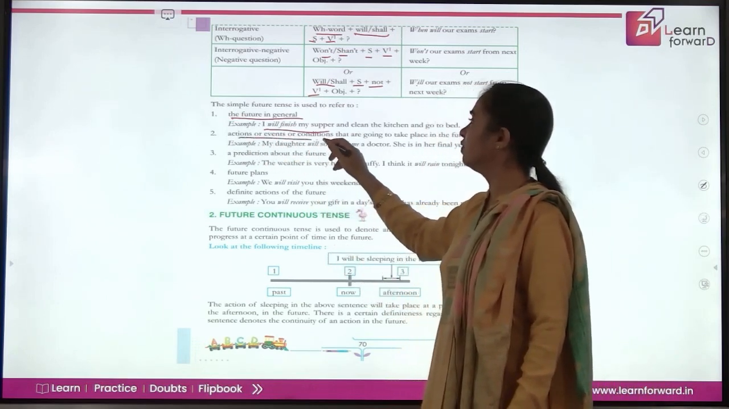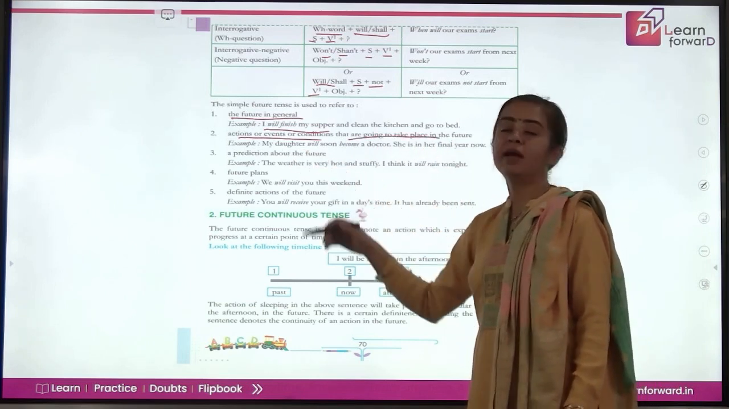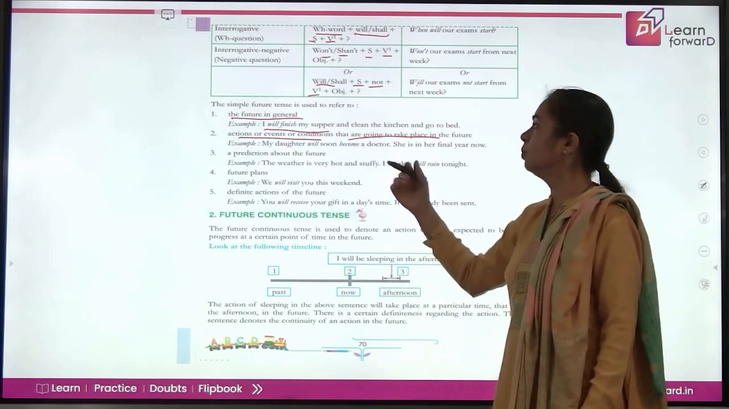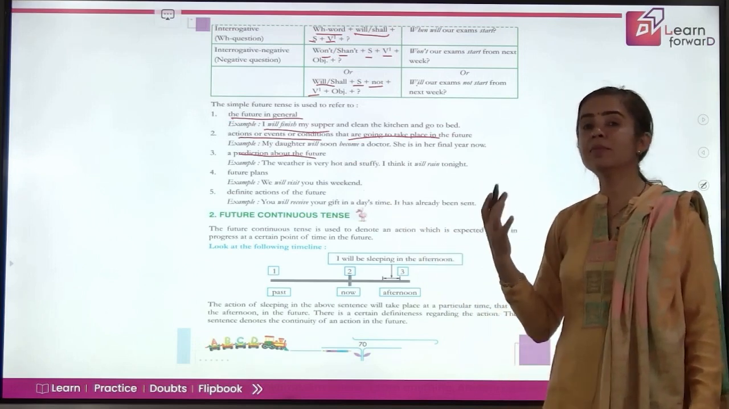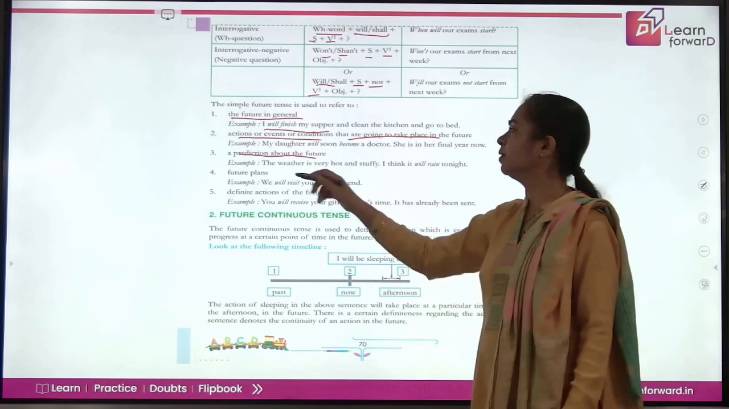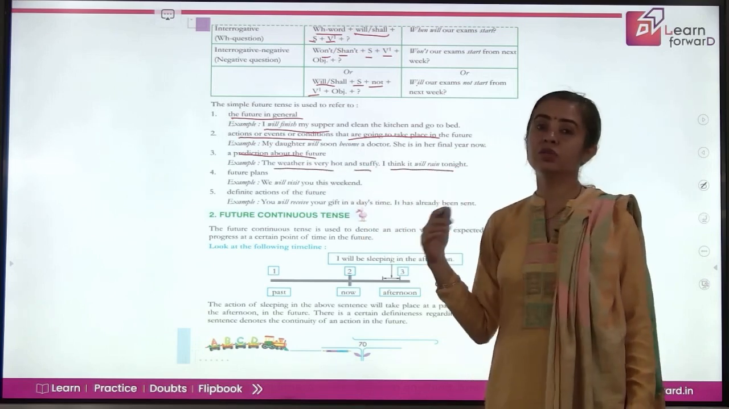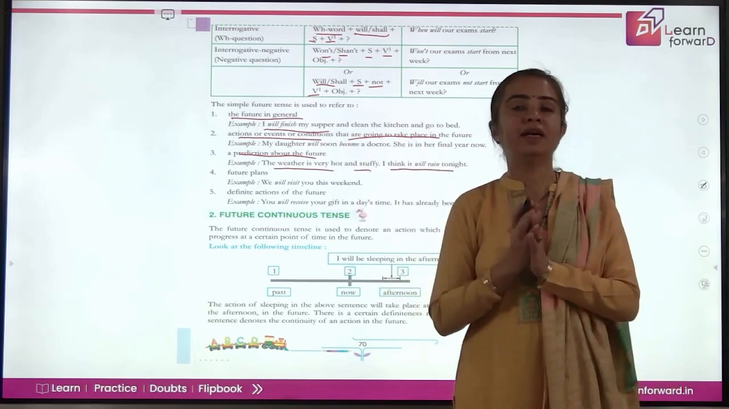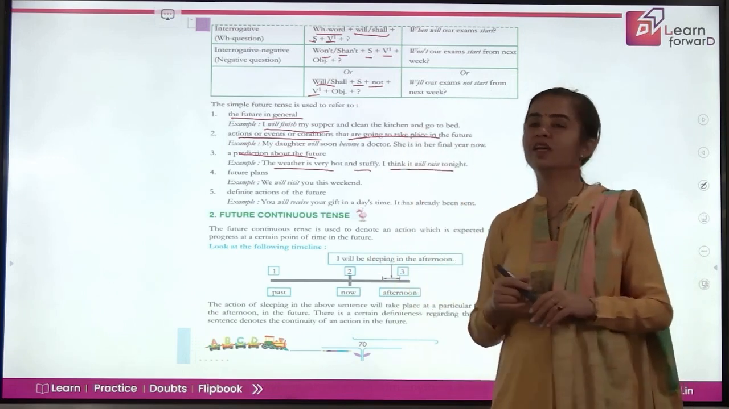Next is actions or events or conditions that are going to take place in future, like my daughter will soon become a doctor. That means she is pursuing medicine and she'll soon become a doctor. For a prediction about the future, when you are making some inferences, some predictions about future, like if you are talking about weather, the weather is very hot and stuffy, so you think it will rain tonight. So you are talking of some action which will take place in future, for which you are making predictions. You are not sure about it, but predictions based on what you are observing now.